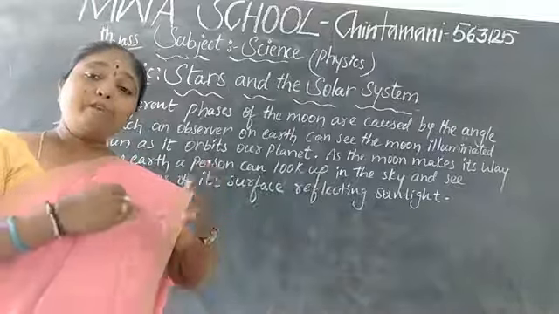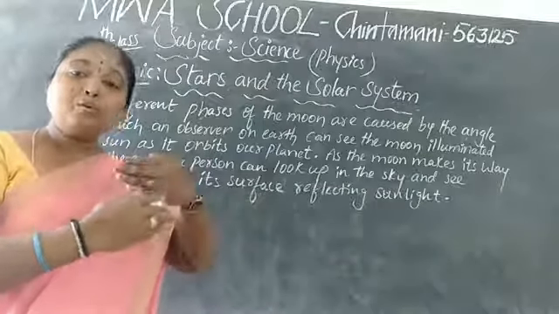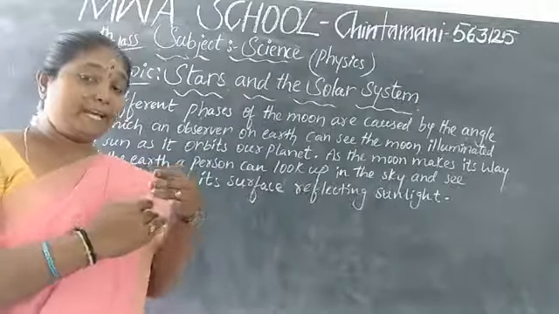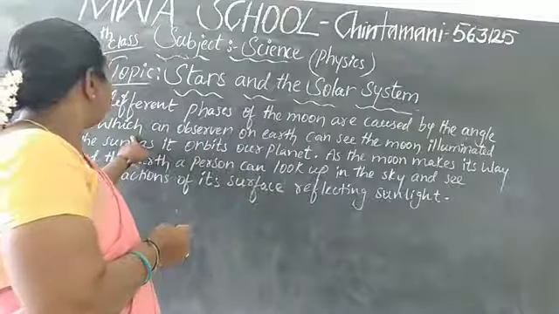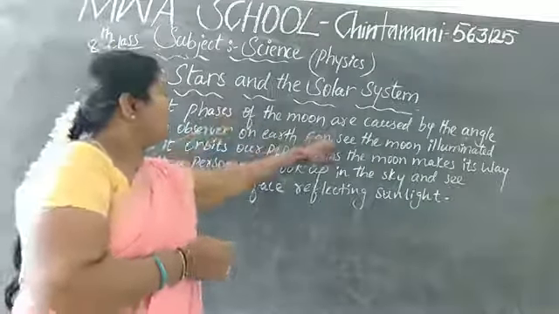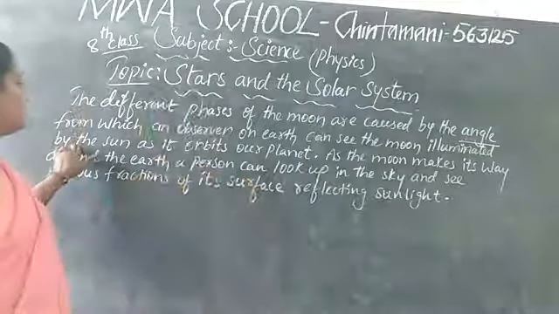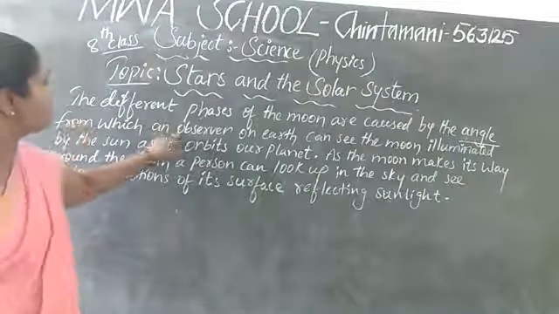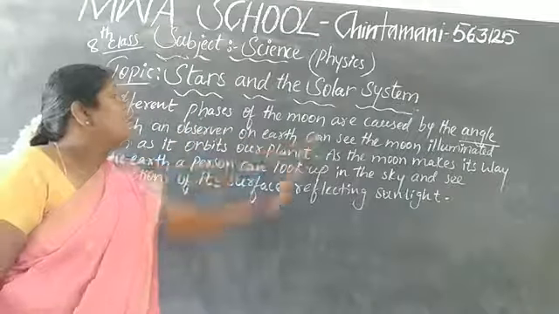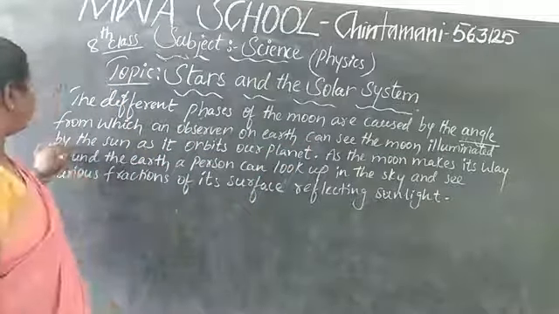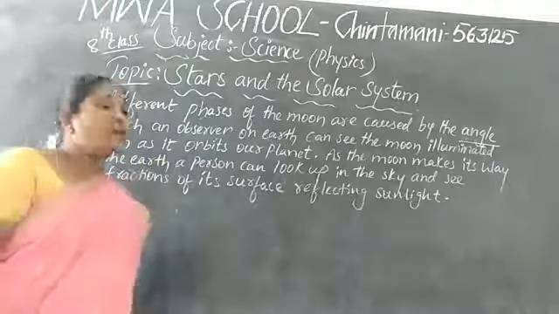Around our planet the moon is rotating day by day.